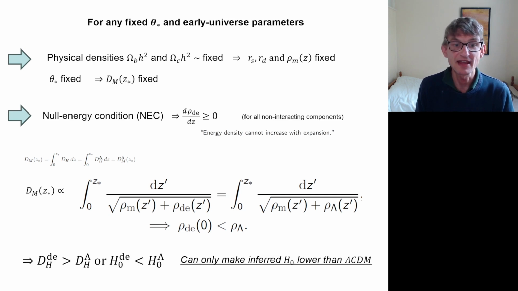And if you translate that via the Friedmann equation into a constraint on H, that tells you the Hubble parameter today in a dark energy model that satisfies the null energy condition has to be lower than the value we infer in ΛCDM. So one consequence of this is if you want to put in dark energy, you're only ever going to lower the inferred value of H0 unless you violate the null energy condition. So adding dark energy generally doesn't help in these simple cases with the tension in the Hubble parameter. It only lowers H0, it can't increase it.